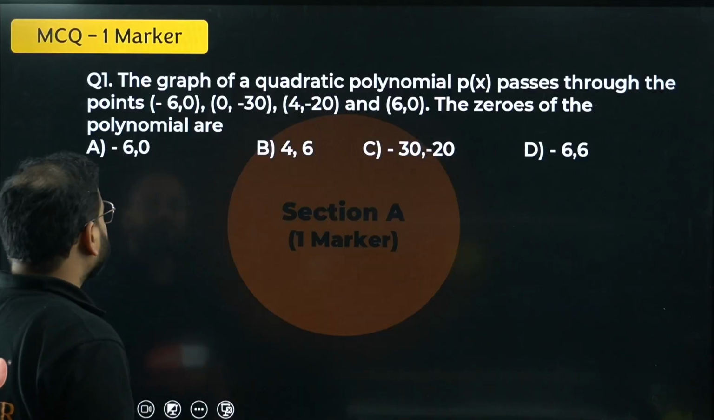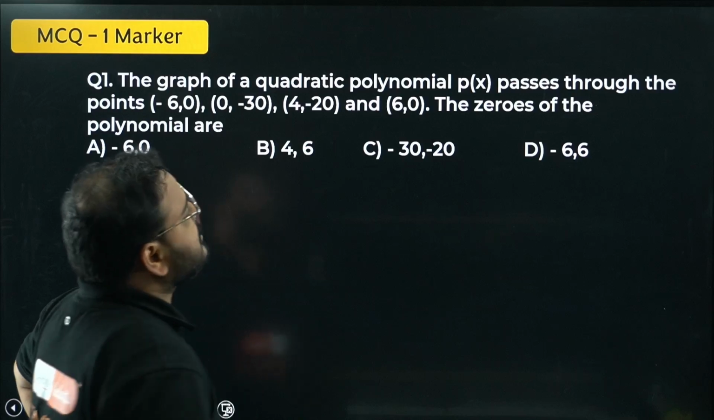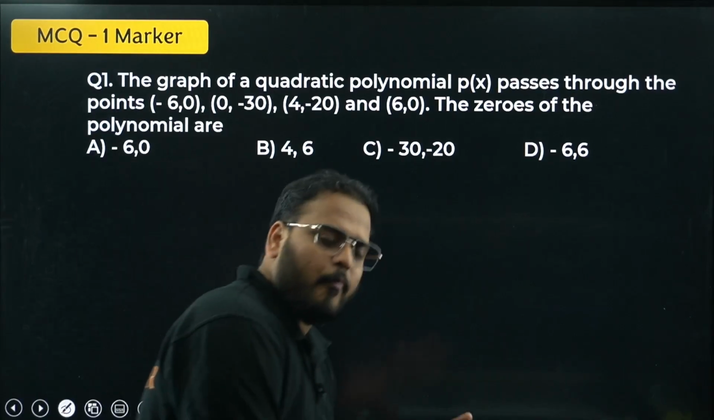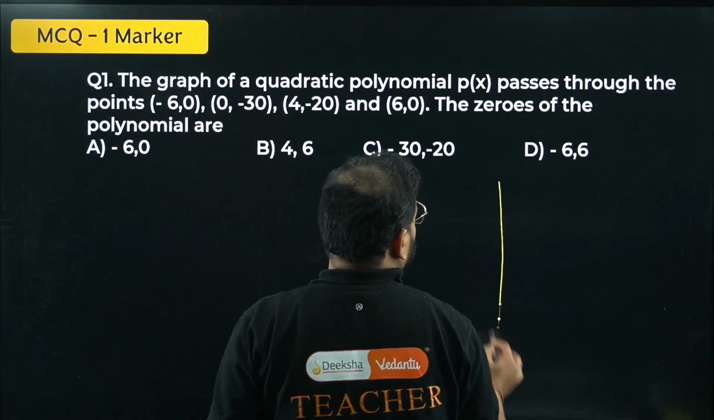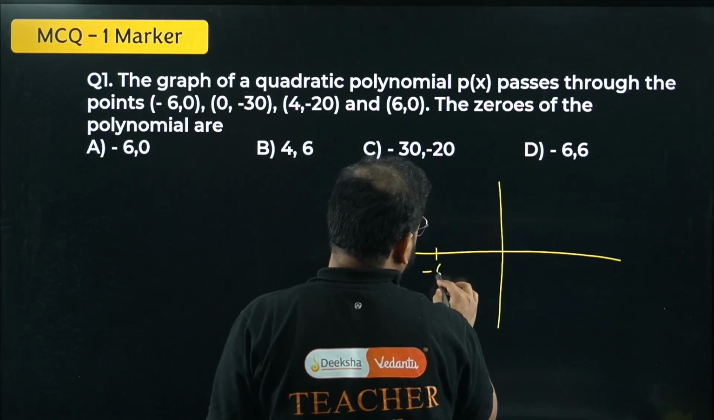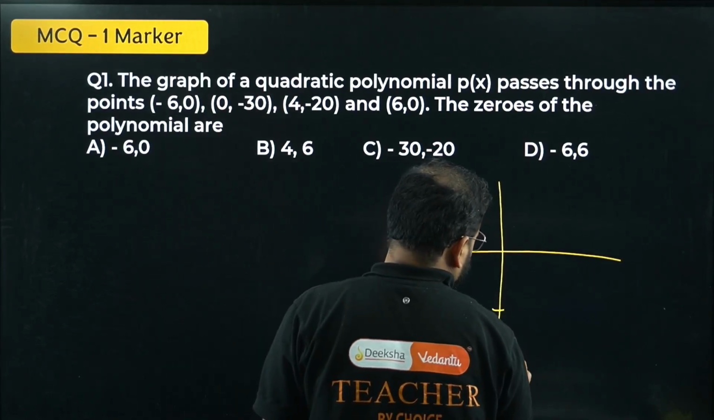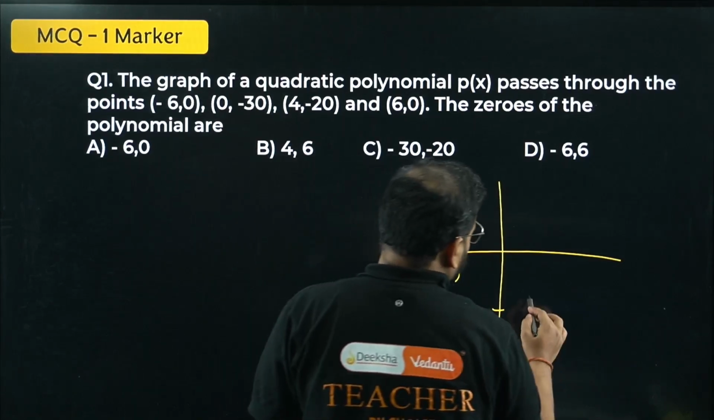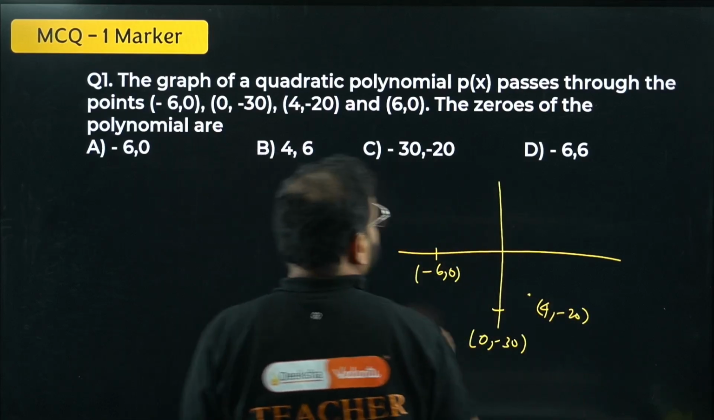So we have question number 1. The graph of the quadratic polynomial p(x) passes through the points -6, 0, 0, -30, 4, -20, and 6, 0. We have 4 points given here. Let's draw these points roughly. It's an MCQ, so we don't need to draw it exactly. -6, 0 will be over here. Next is 0, -30, somewhere over here. 4, -20, somewhere over here. And the last one is 6, 0.